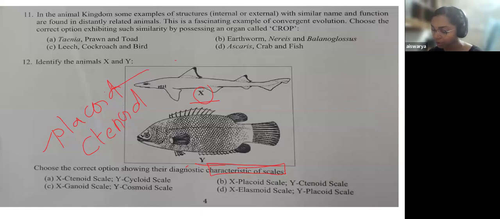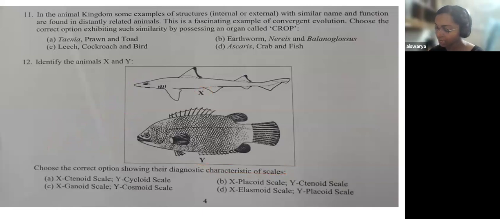If you look at the options, it says that X is ctenoid scale and Y is cycloid scale, and option B, X is placoid scale and Y is ctenoid scale. The other two, C as well as D, you can eliminate.